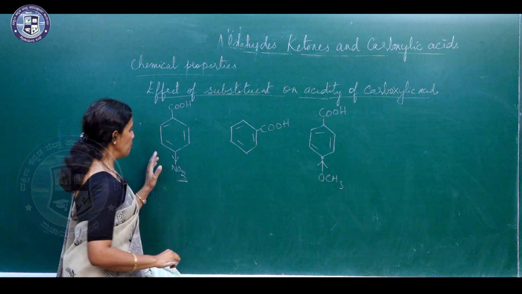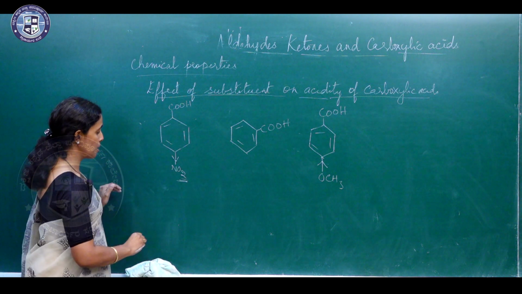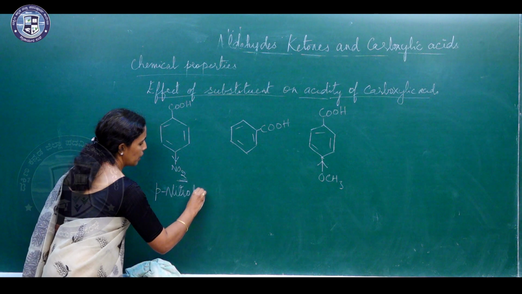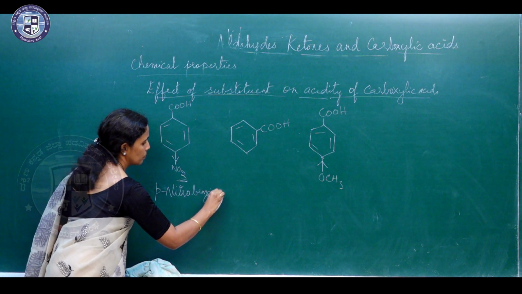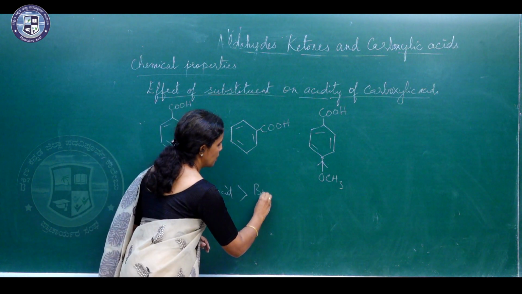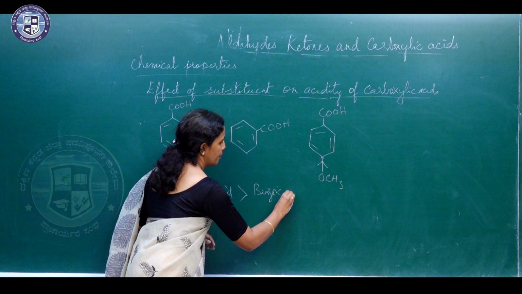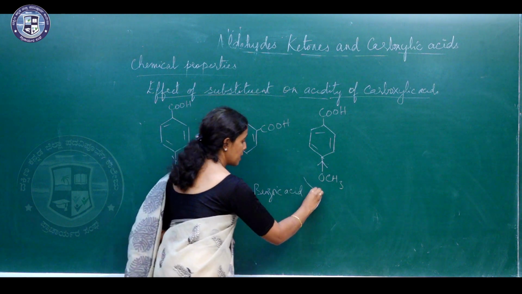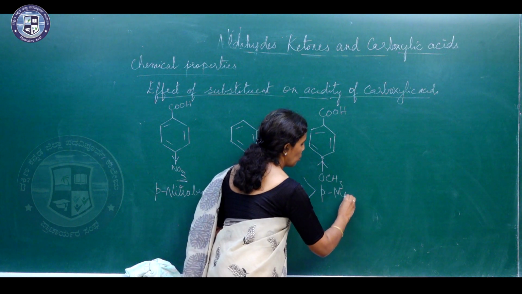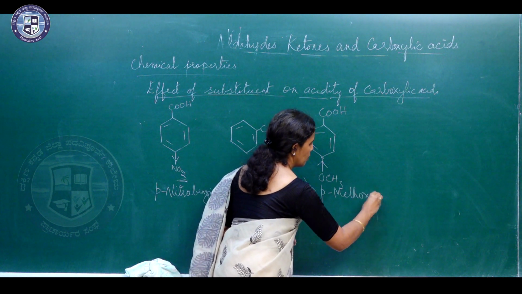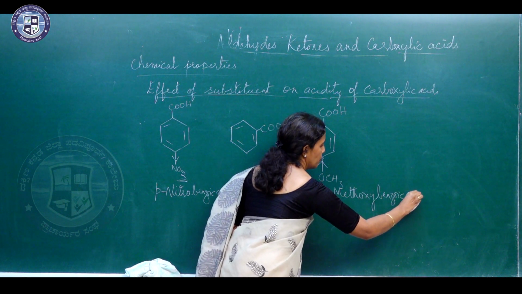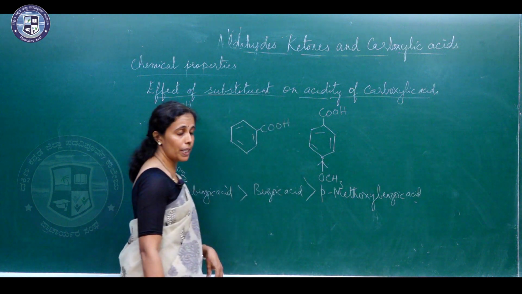So, you can say para-nitrobenzoic acid is more acidic than benzoic acid, and this is more acidic when compared to para-methoxybenzoic acid. This is also seen in their pKa values.